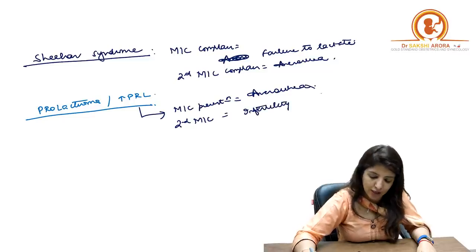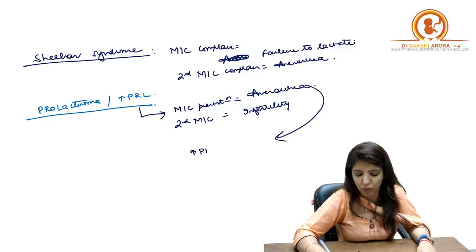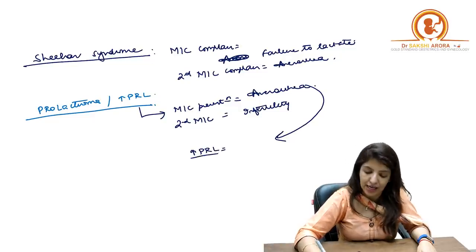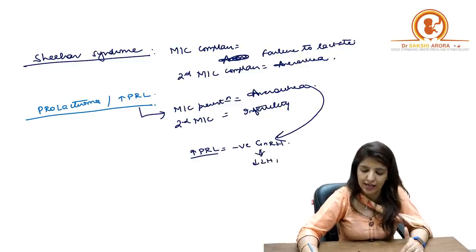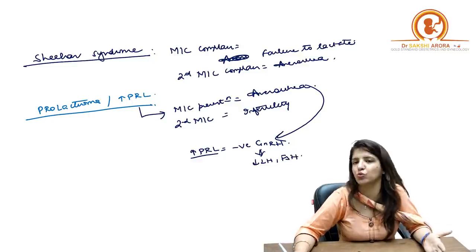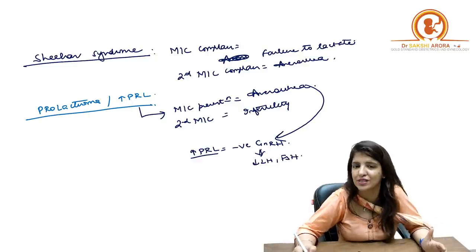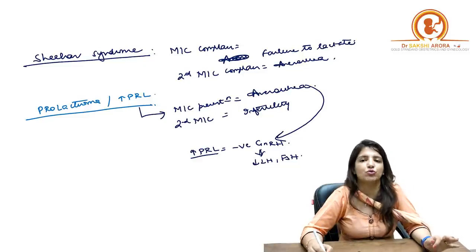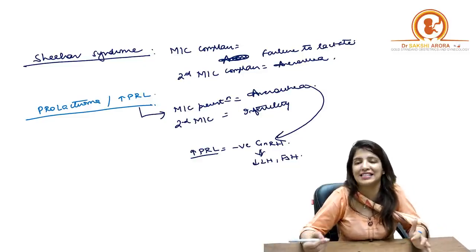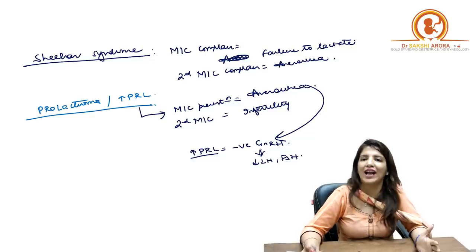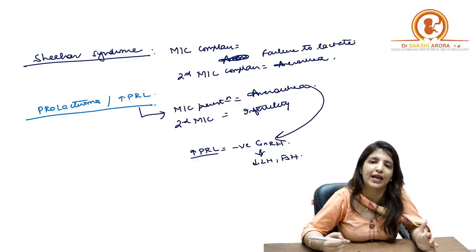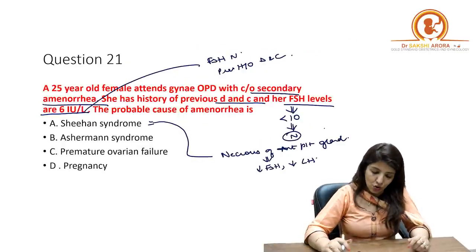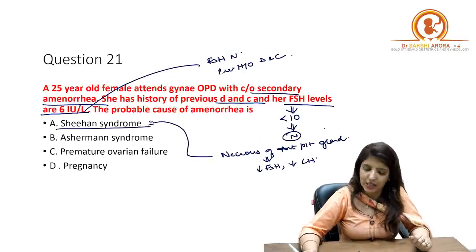Now, why does amenorrhea happen? Whenever the prolactin levels are raised, they have a negative feedback on GnRH, and the levels of GnRH will decrease. So the levels of LH and FSH will decrease, and that is why there will be amenorrhea. Some students said that this was also a question asked: what is the reason for lactational amenorrhea? The reason is negative feedback of prolactin on GnRH. So over here, it is not a case of Sheehan syndrome.